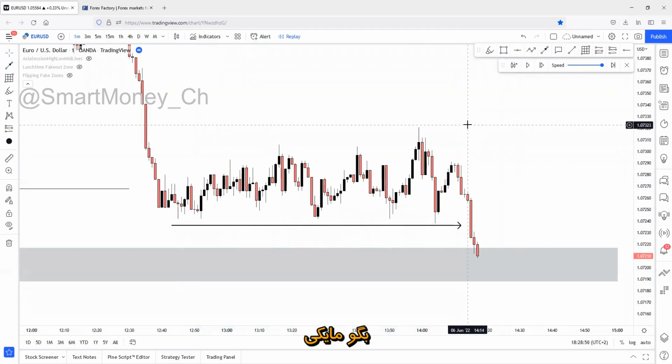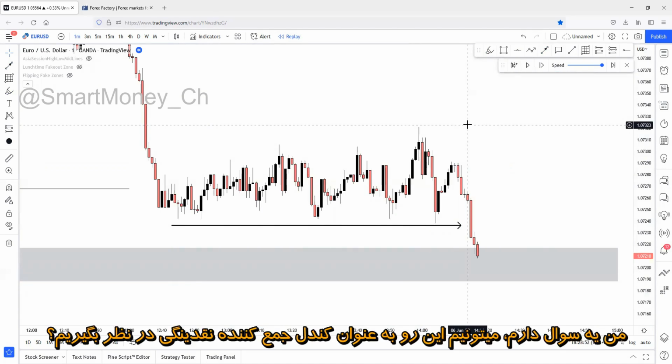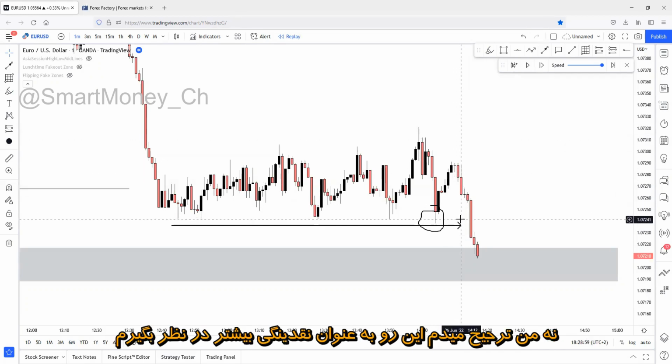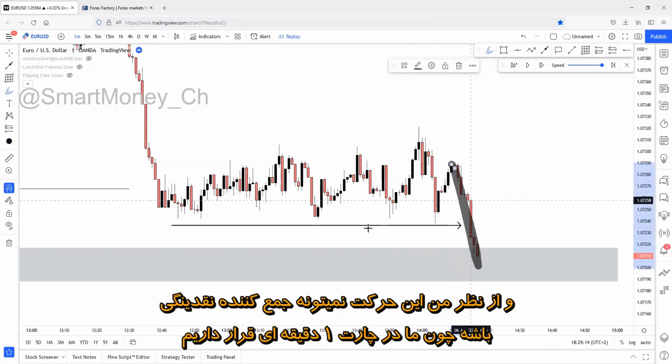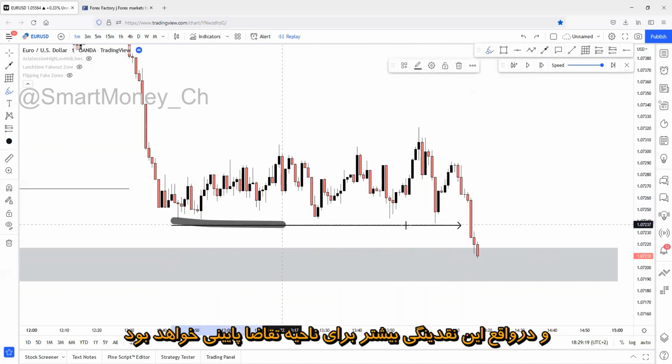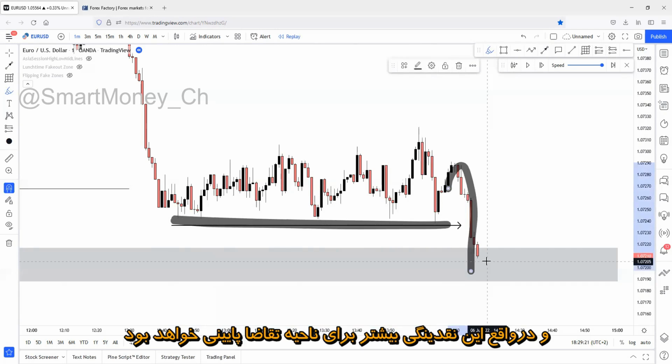Yeah, Mikey? I have a question. Can we consider this the liquidity sweeping candle? No, I would rather consider this as more liquidity building. It's almost equal to this candle and this candle, just 0.5 pip below these candles. So I would consider this as more liquidity creation. I would consider this as liquidity sweeping because we are on the 1 minute chart, and basically this is just more liquidity built up for the deeper areas.